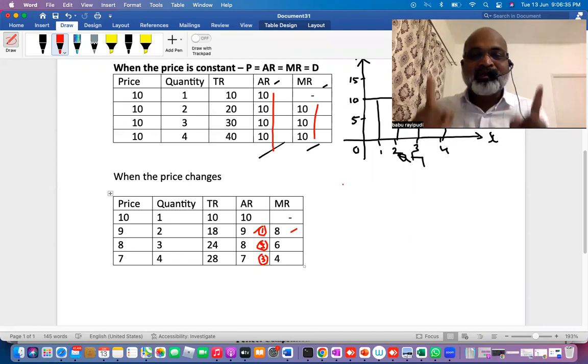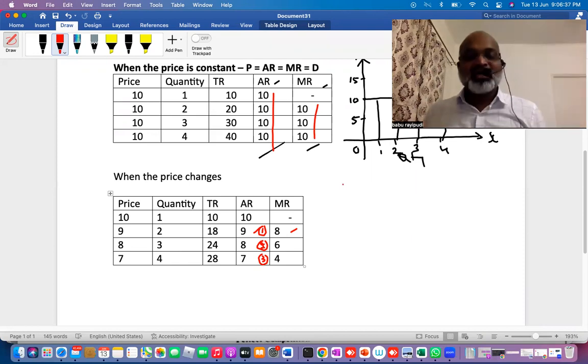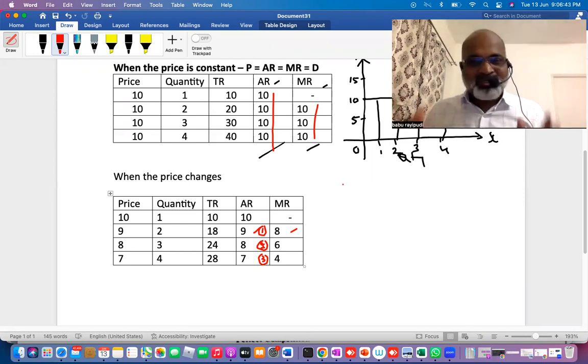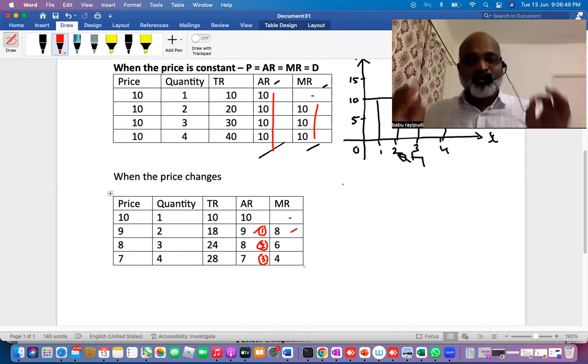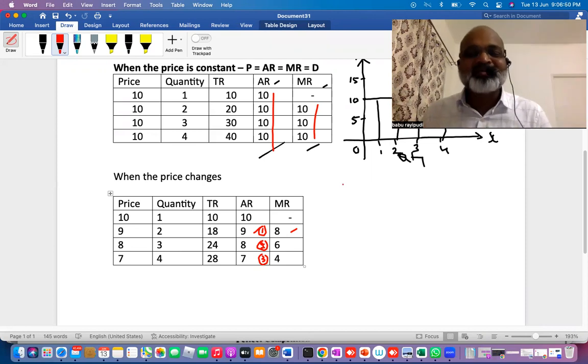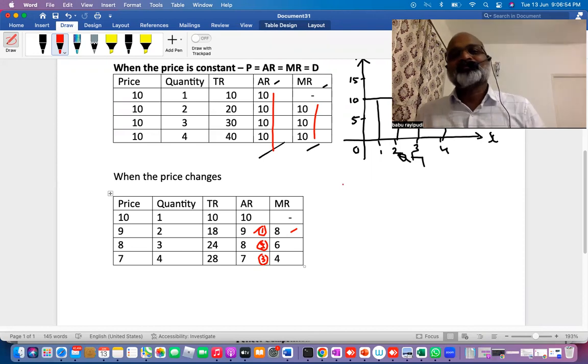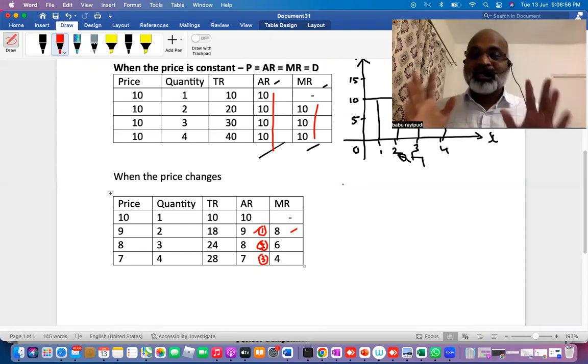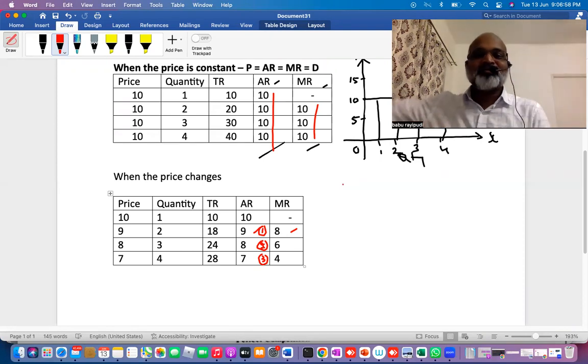This class is exclusively for CA Foundation students. If CMA Foundation or CS Foundation students have the same syllabus, you can attend or watch this, but this is exclusively rapid revision. Those watching other than BRIC students, please understand it's a rapid revision for CA Foundation Economics students, and I'm strictly going according to the syllabus. I'm not teaching professional students.